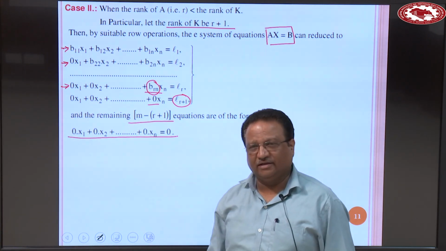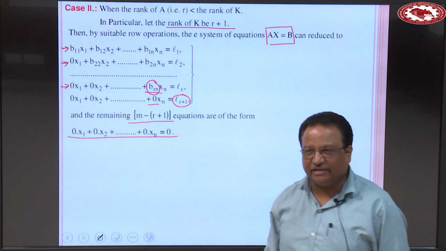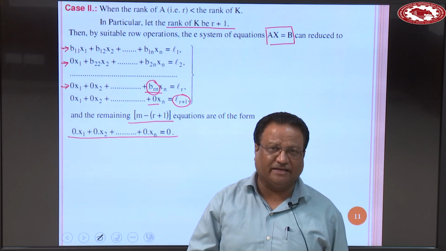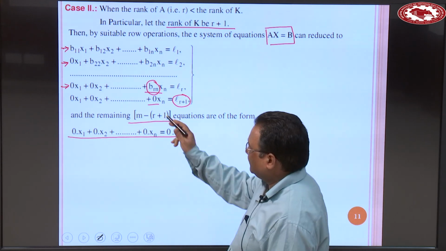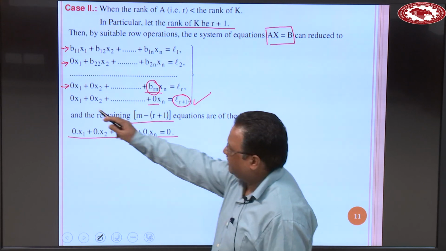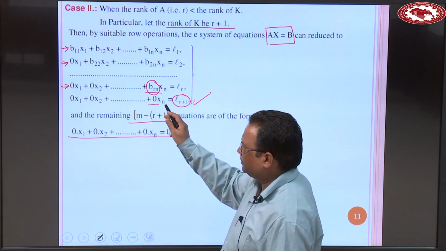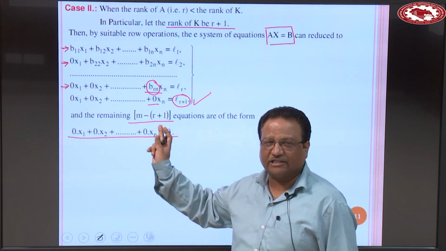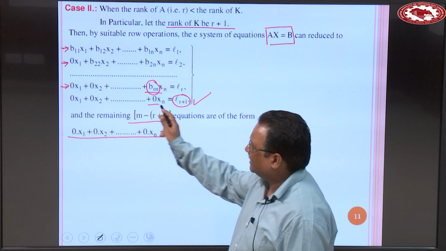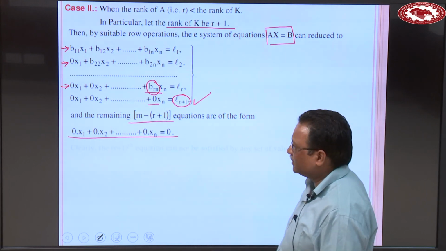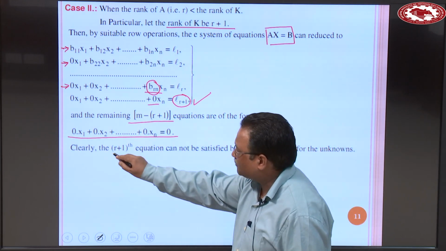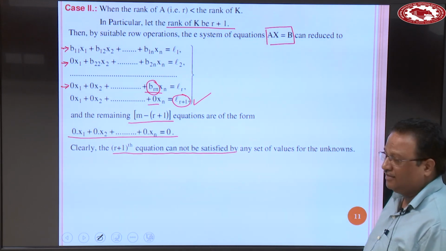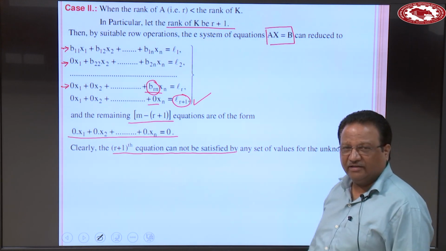Now question is, what is the solution? Solution is the set of values of x1, x2, xn which simultaneously satisfy all the equations. Now look at this particular equation, the coefficients are 0, this coefficient is 0, this one is also 0, so any set x1, x2, xn will not satisfy this equation. Reason is left side becomes 0 but right side is not equal to 0. So clearly the r plus 1th equation cannot be satisfied by any set of values of the unknowns. This means we got no solution.